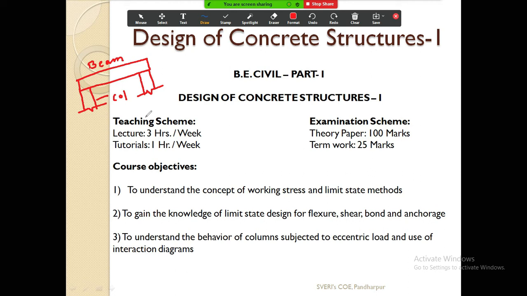Now you know that on this beam there is load from the slab. Okay, roll number 9, Kshitija Metkari. Huh? Now you are third year students. Now you should mute your volume. This also shows that you are not paying attention towards the lecture.